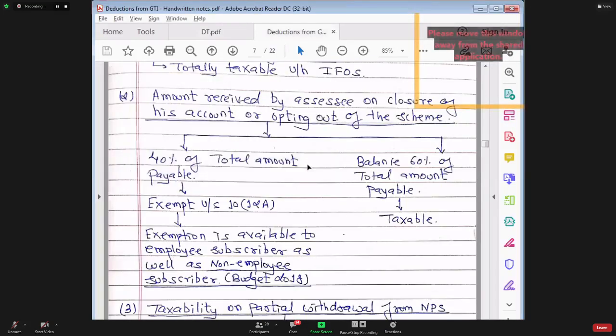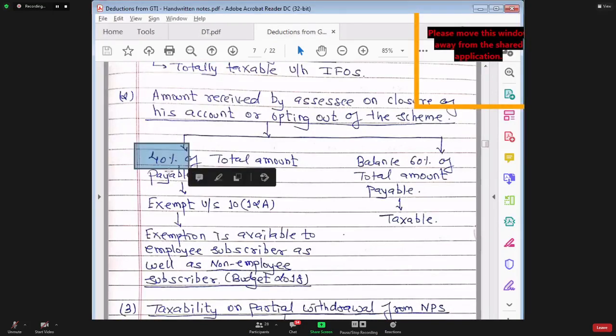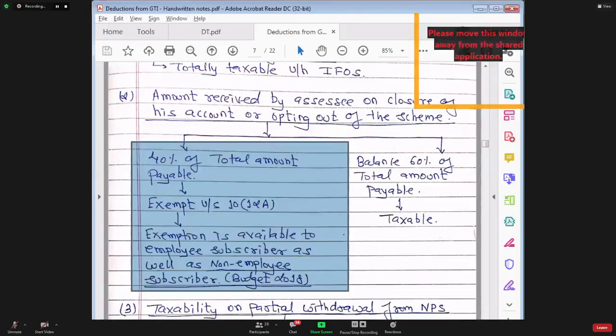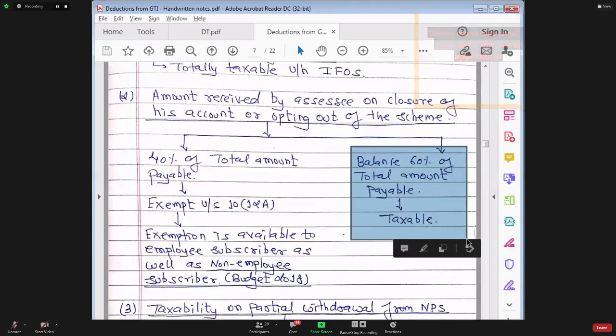So the handwritten notes which you are seeing on the screen are old notes. That is the reason this percentage is not amended here. So this percentage is 60. 60% of the amount is exempt from tax in section 10(12A). Balance 40% will become taxable. Have you understood this very clearly? Yes or no?